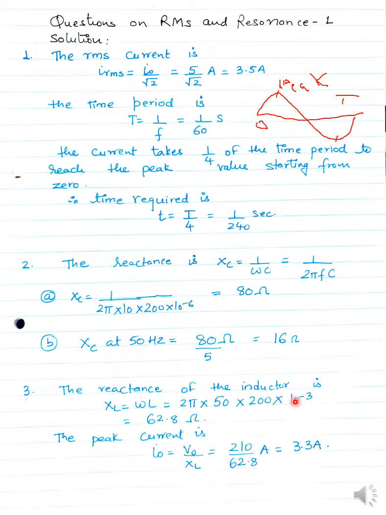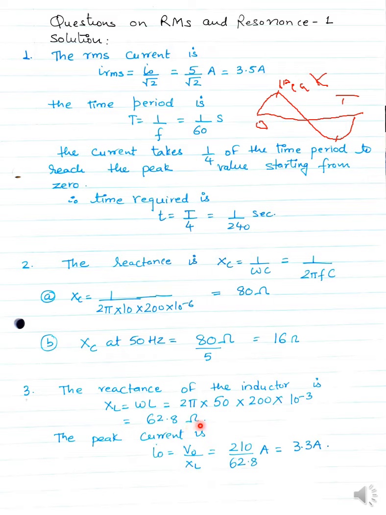So as we know, the reactance of the inductor is XL equals omega L. So it equals 2 pi into 50 into 200 into 10 raised to the power minus 3. Why 10 raised to the minus 3? Because the unit of inductance is Henry, and the question tells you that it is millihenry. So milli means 10 raised to the power minus 3.